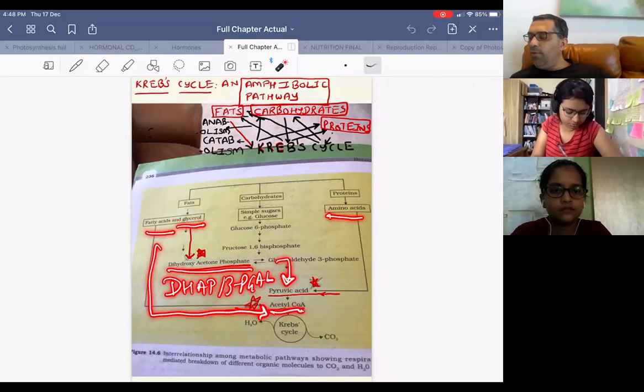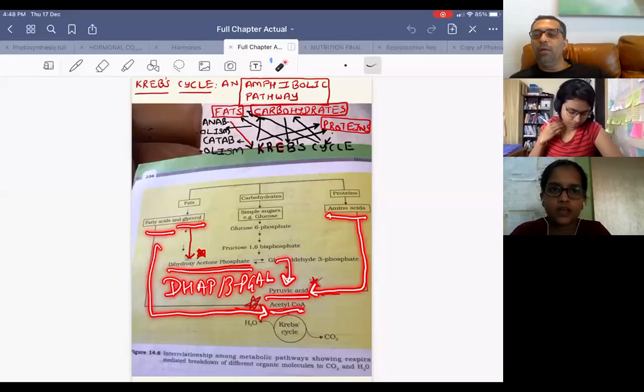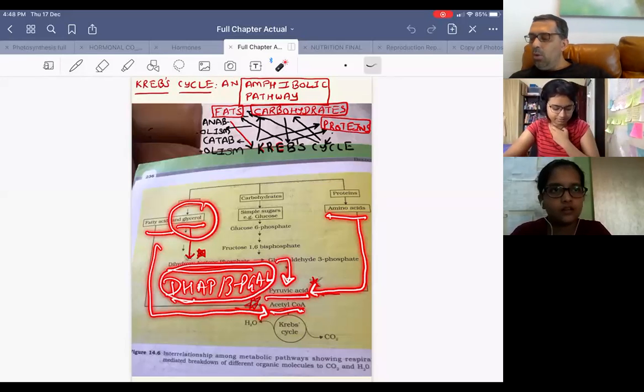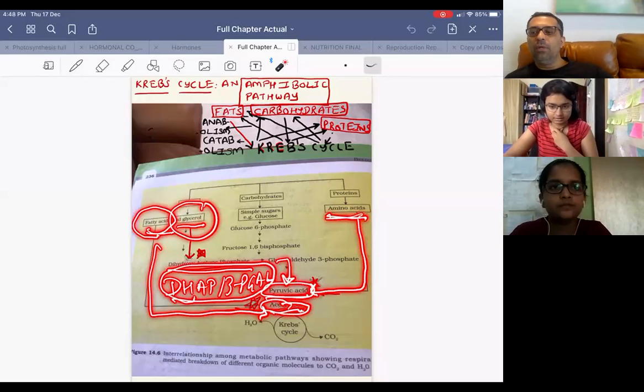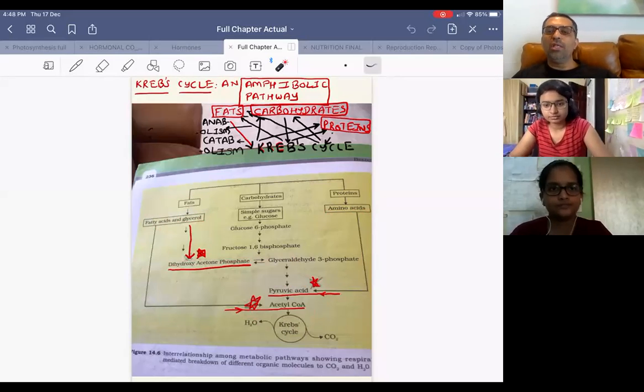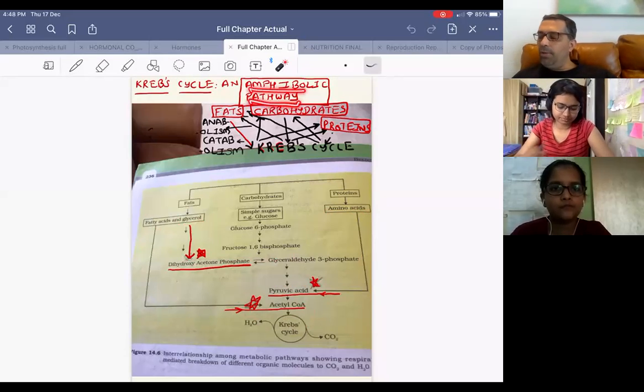And what do proteins form? Amino acids. What do they become? Pyruvic acid. So once again, what does glycerol become? DHAP or 3-PGAL. What do fatty acids become? Acetyl coenzyme A. And what do amino acids become? Pyruvic acid, and they enter into the Krebs cycle. Have you understood this, all of you? Yes. So what is this mechanism called? Amphibolism.